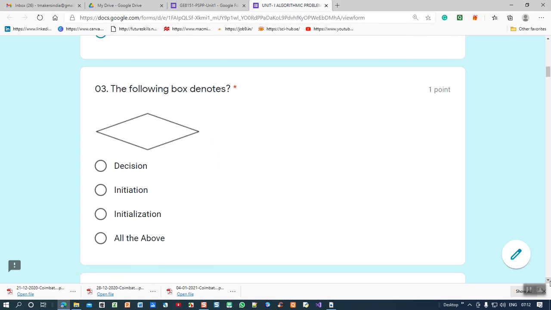The third question shows a box. What is this box used for? I explained everything earlier. This box is used for decision making: if the condition is true, one block executes, and if the condition is false, another block.